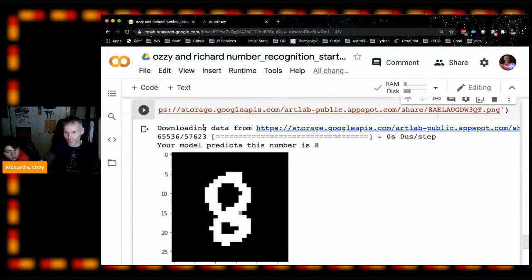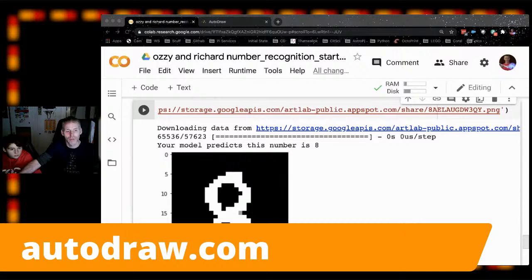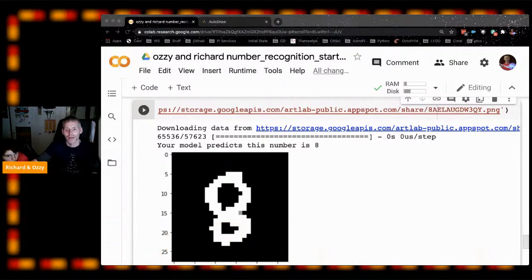So if you want to have a go with training your own, the website we used was autodraw.com. That's a nice way of getting some simple white on black images for the model. Has anyone got any questions about machine learning?